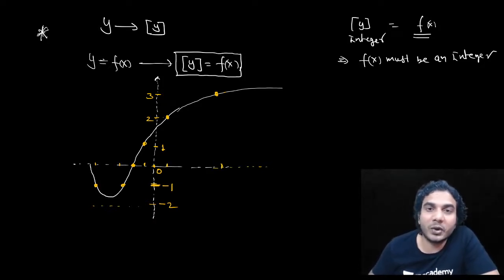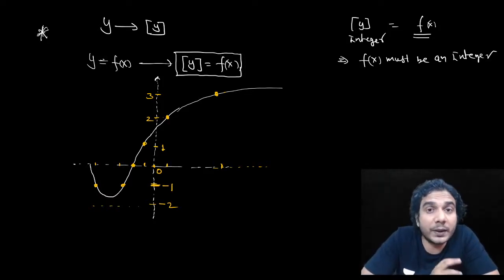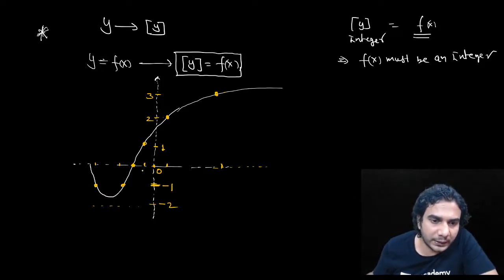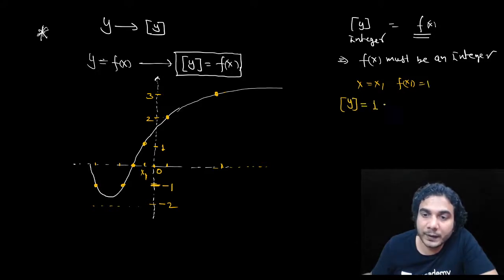They won't be the input of f(x) now, because you can only take those inputs where the output of f(x) is an integer, because that is going to be equal to the greatest integer of y, and then you'll get the final values of y. For example, say f(x) is equal to 1 at some point x1. If you put x equal to x1, f(x1) is equal to 1. Then you get the equation greatest integer of y is equal to 1. Then what are the values of y? Then y will belong to 1 to 2. y can take any value from 1 to 2.